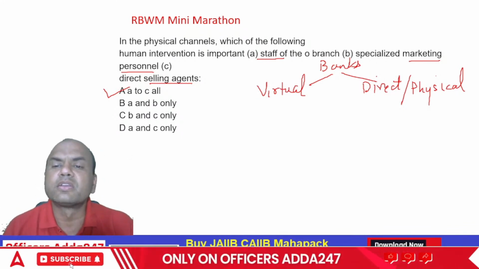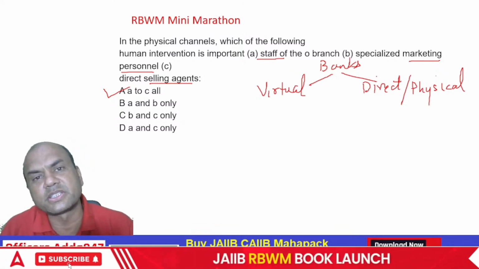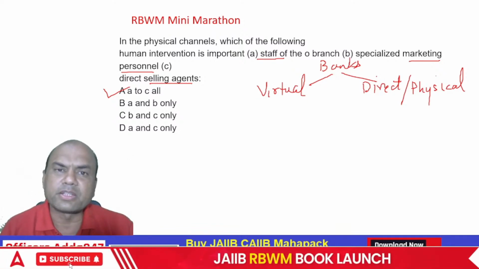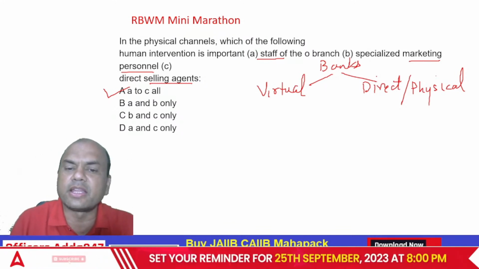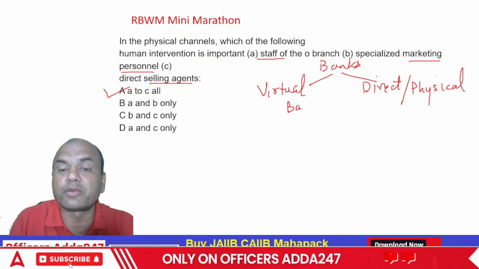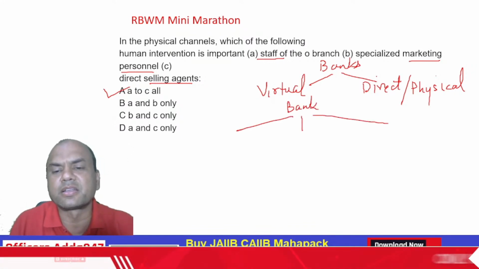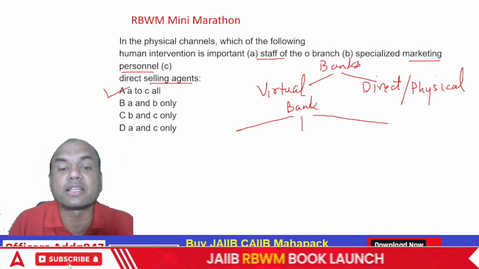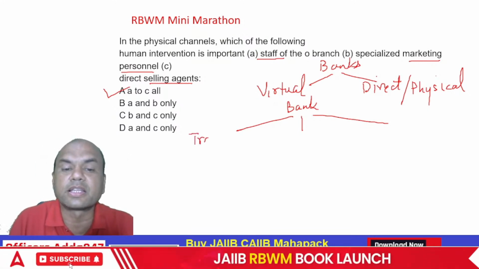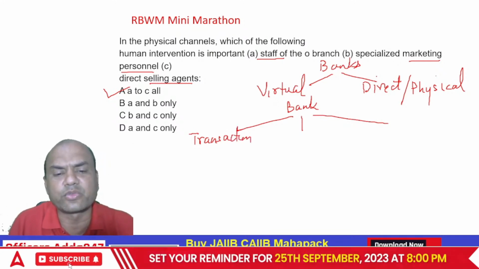Why is this specialized marketing personnel required? Who will source the business then? Because normally, in any bank, how is the staff divided? Staff is generally divided into three parts, isn't it? What are the three parts? One is transaction processing. Transaction means doing all this clearing and all these transfers, everything.